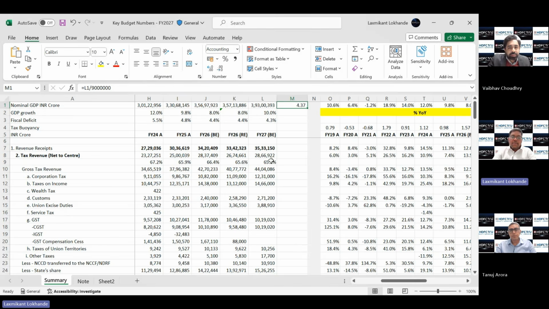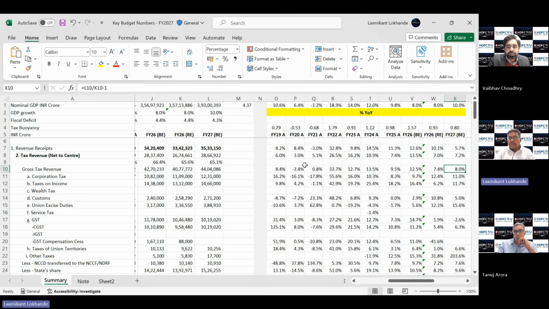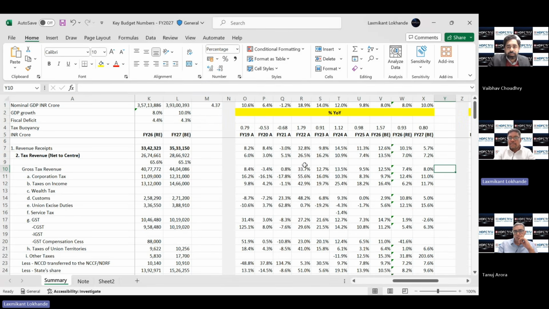Yeah, so as correctly pointed out, obviously tax revenue is the main revenue source for the central government. Now, if we look at the overall gross tax revenue, which is assumed at 44 lakh crore, on a YoY basis against the FY'26 revised estimate, that's an 8% growth. Now, this 8% growth is also on a conservative side.